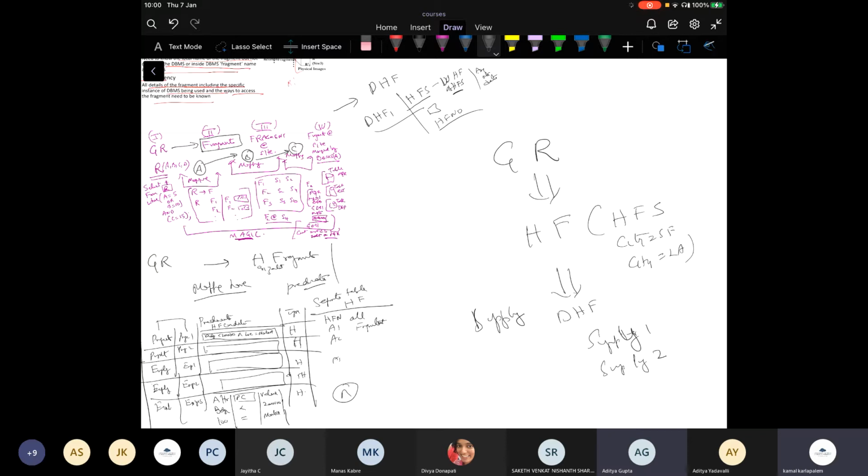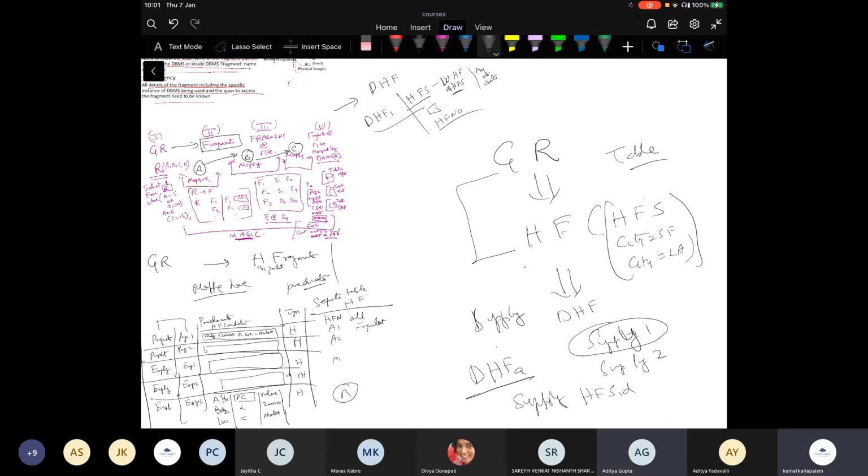So now in my global relation, this mapping is in one table. This mapping is derived, so I have a derived horizontal fragment, which is supply 1, say. For supply 1, what do I need to store? I need to store this horizontal fragmentation scheme ID.